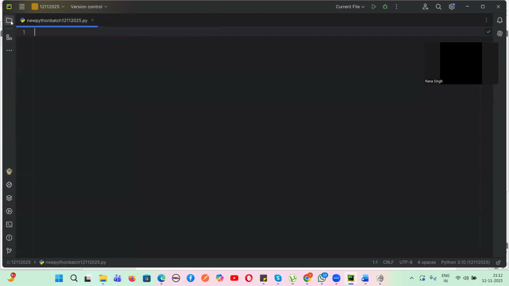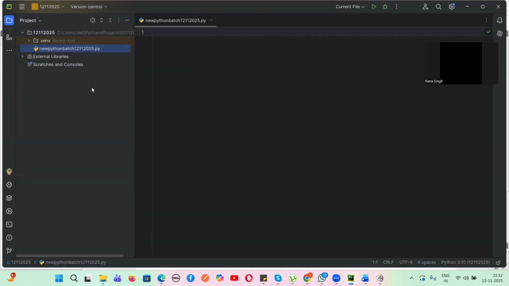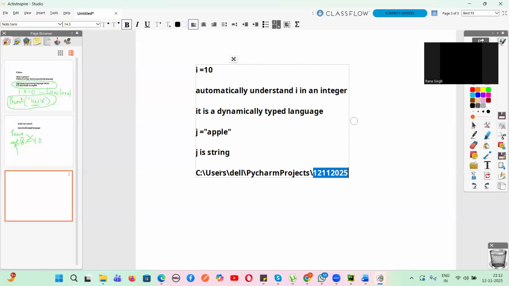Let's suppose this is a folder. In this folder, this is a file whose name I have given as new Python batch 12/20/25. And this extension is .py. For any Python file, the extension will be .py. Let me just make it very clear.